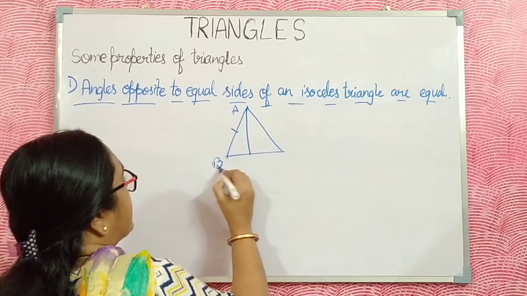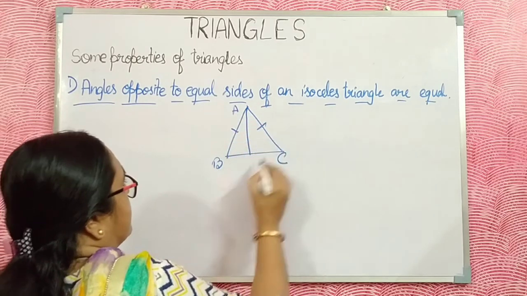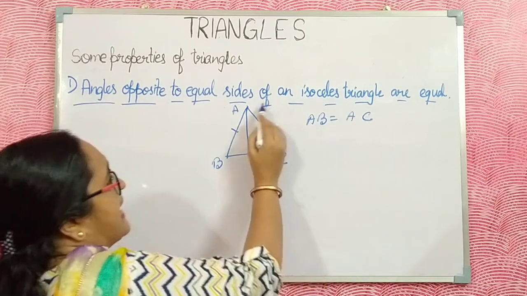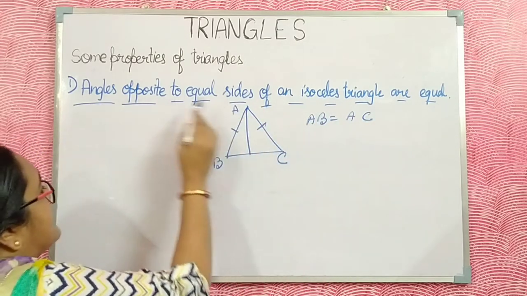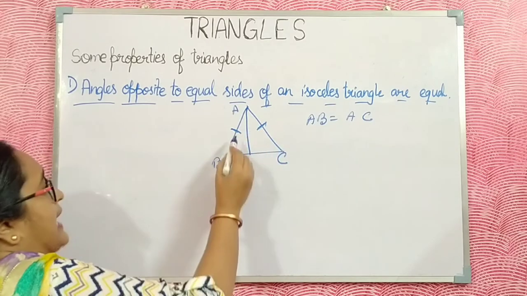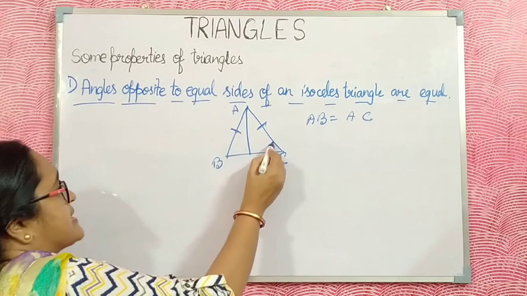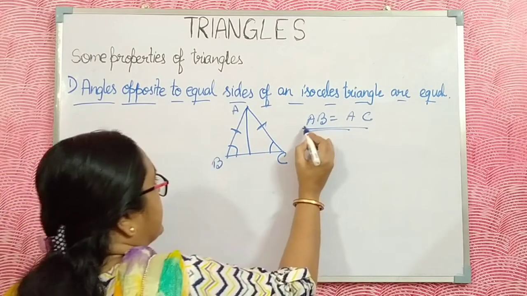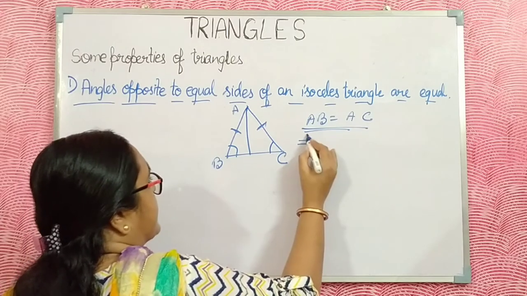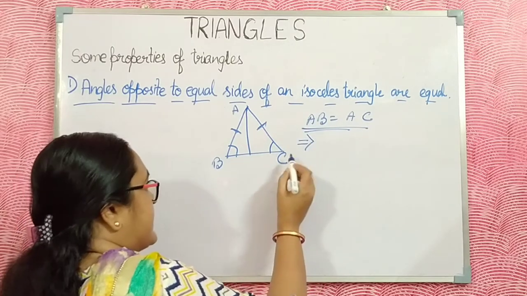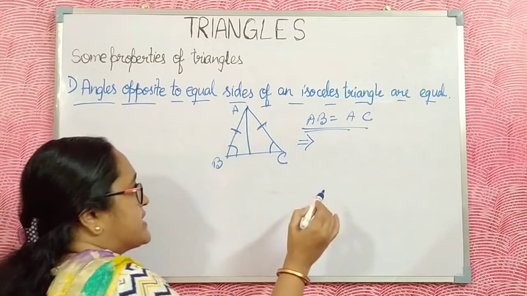Let ABC be an isosceles triangle with AB equal to AC.